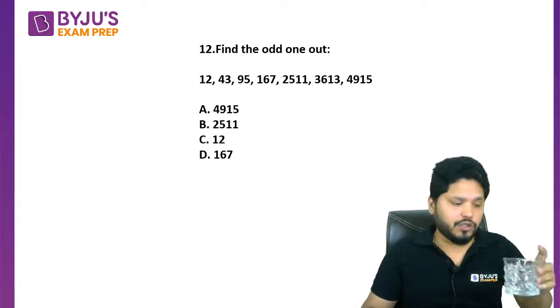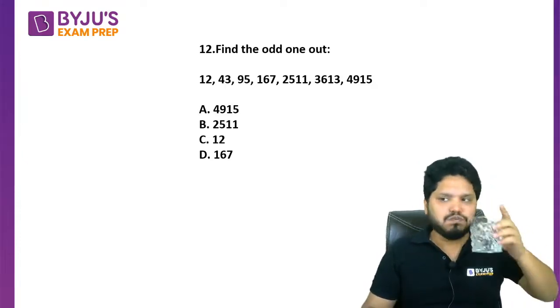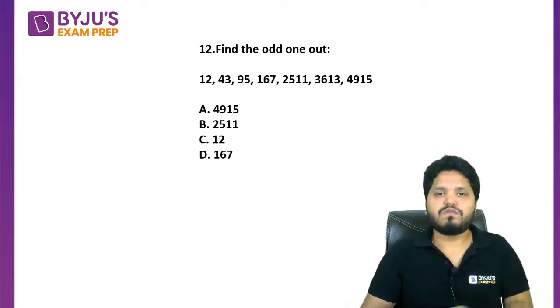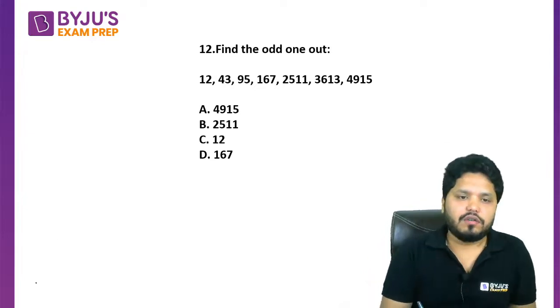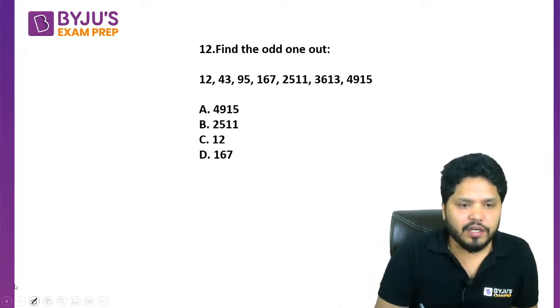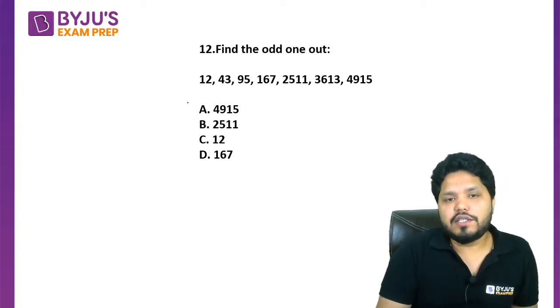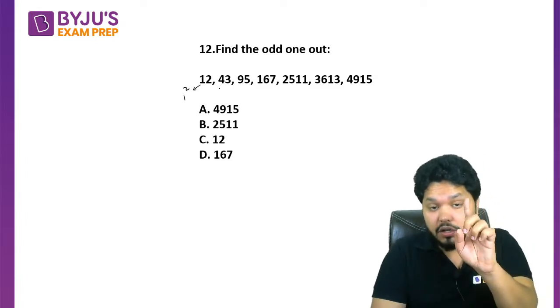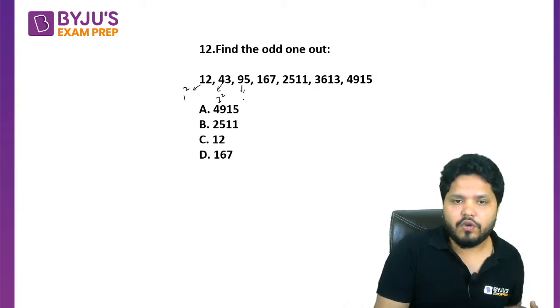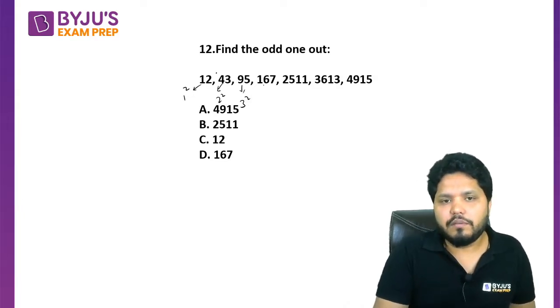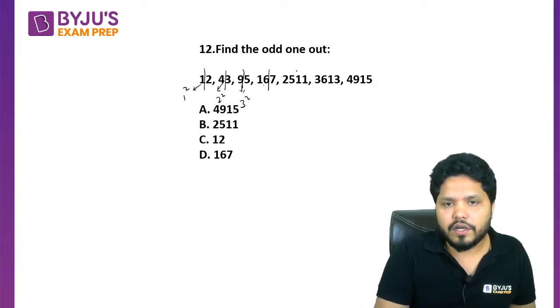This is a really very interesting question. If you see this question, what is happening here? Really interesting pattern. If you look at the first digit, this is going to be 1 square, 4 is going to be 2 square, and this 9 is going to be 3 square. Basically we have split every number into two parts, right?